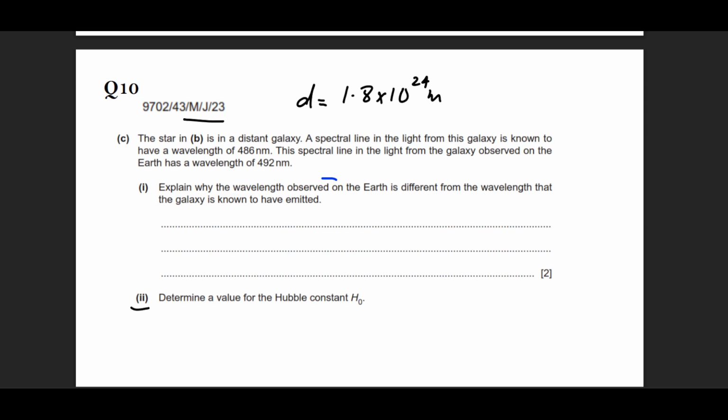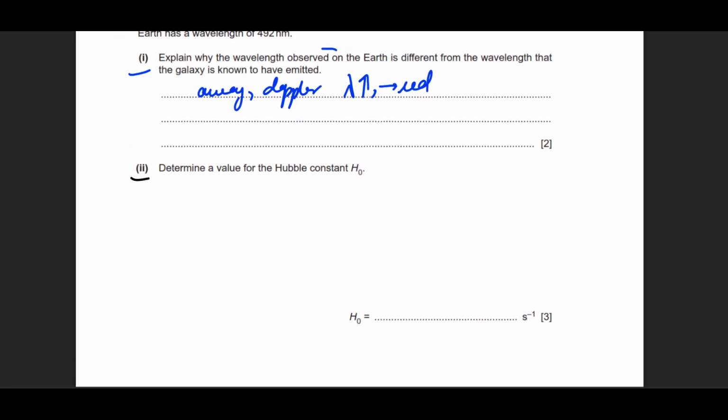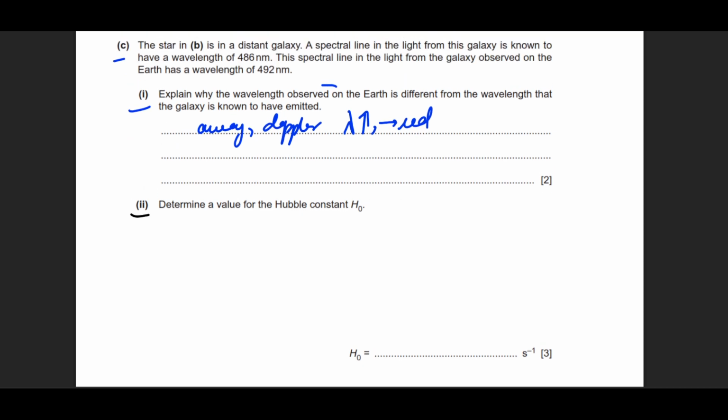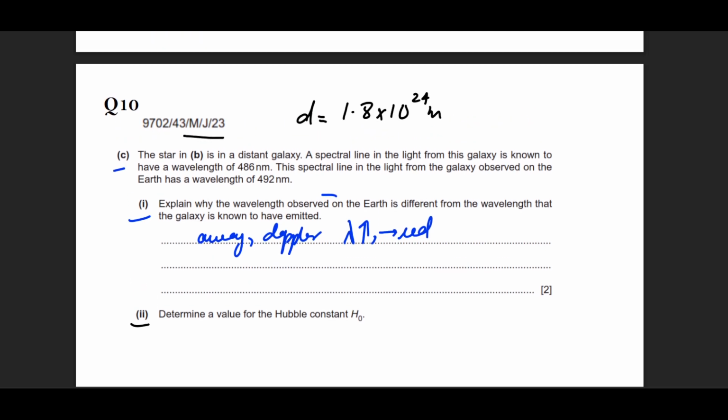You can go back to the question and memorize the marking scheme because the galaxies are moving away from each other and the Doppler effect causes the wavelengths to increase and get closer to the red side of the spectrum. Determine the value of the Hubble constant. So first, notice that this is a 3-mark question, so it's going to require at least more than one step.